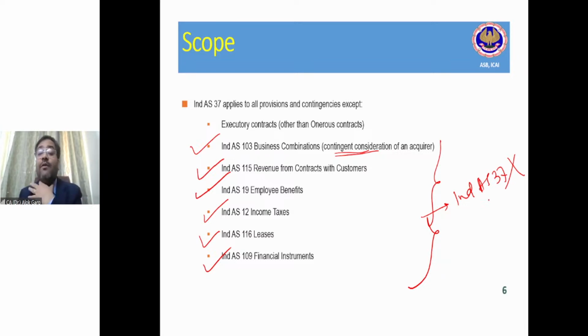Second example, provision for asset retirement obligation, provision for dismantling obligation, provision for site retirement obligation. For these kinds of provisions, what is applicable? Ind AS 37 is applicable. Right, friends? Is it clear? Good.